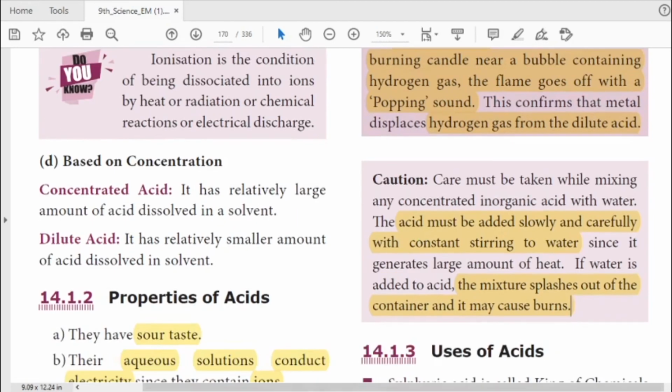So up to this we have discussed. Hope you all understood these things. Go through your study material also.